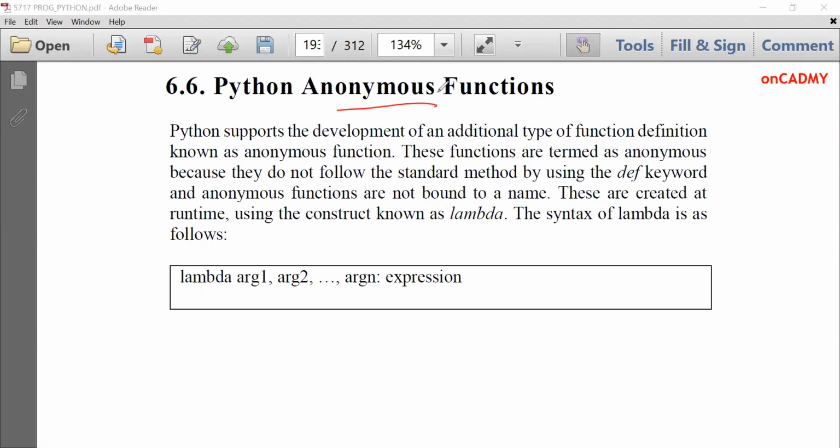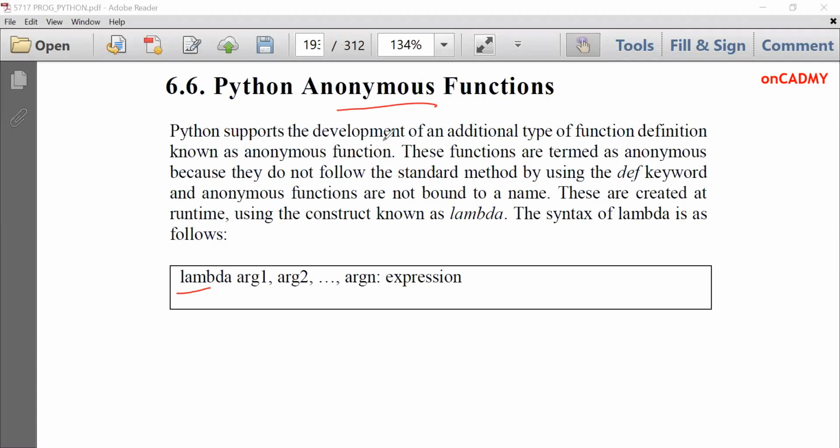Suppose you visit some site and you just see the content of that site, then you visit that site anonymously, not as a specific username. Just you visit the site as a guest, and then you are treated as an anonymous user, right? Similarly, when we do not specify a function name, then we can say this is an anonymous function.